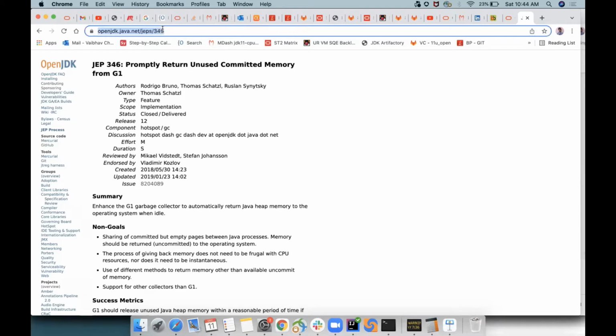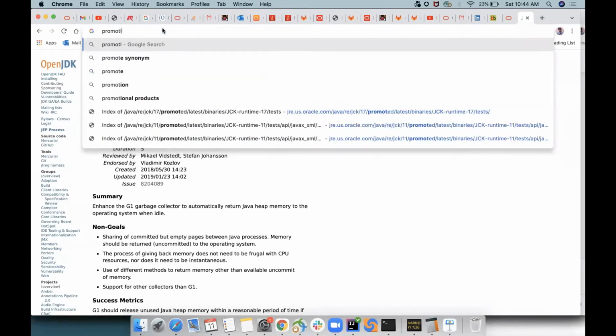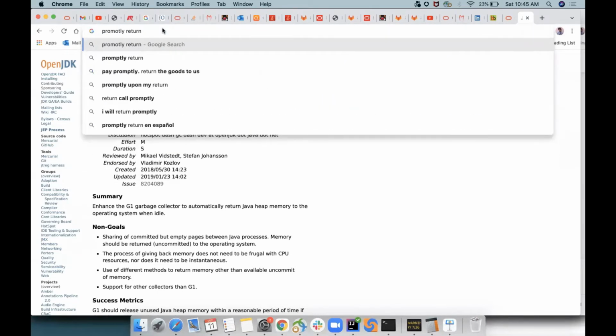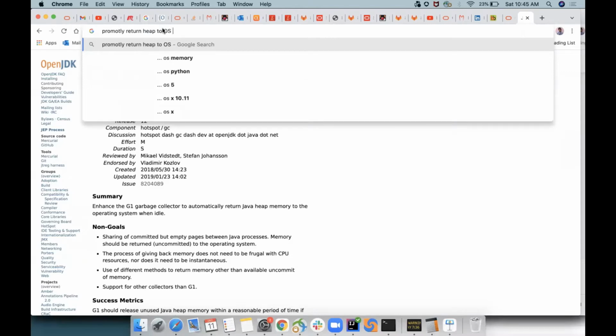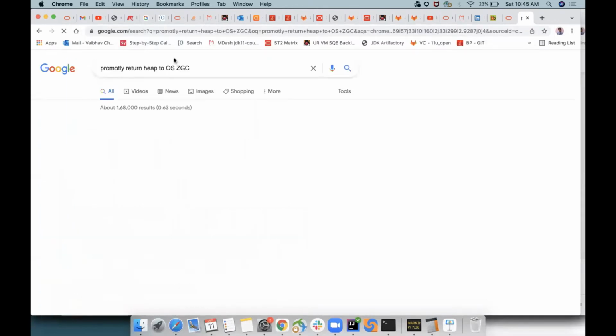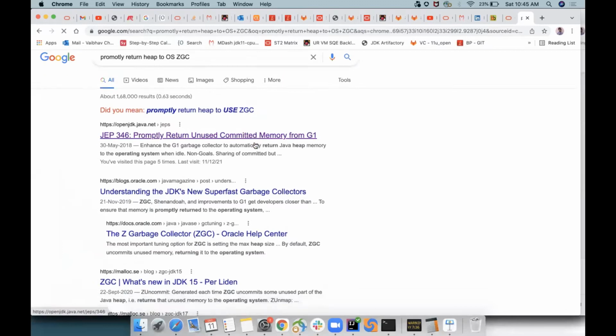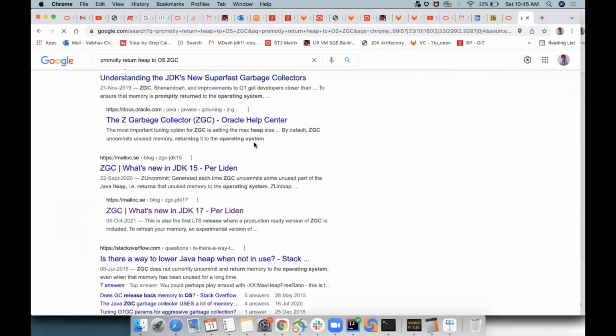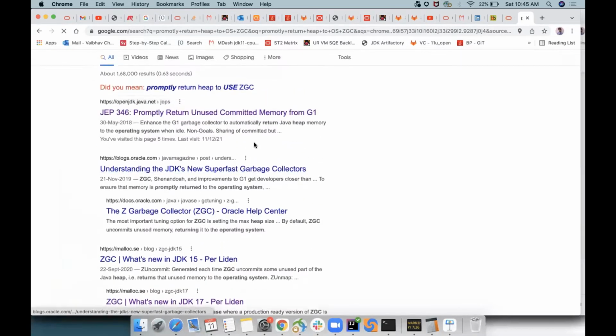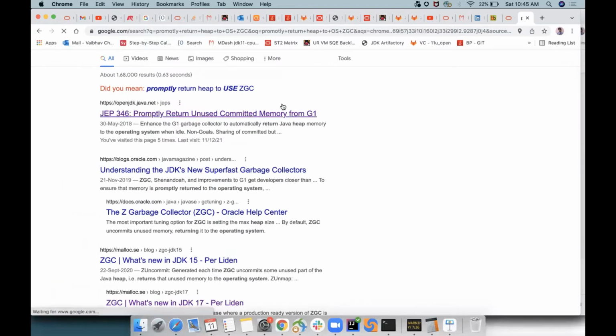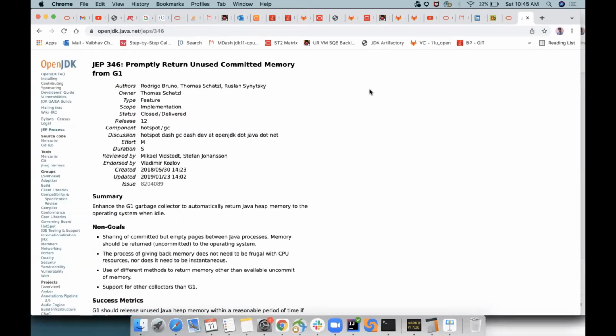Even if I search for promptly return heap to OS, say for ZGC, I definitely know that I will get the JEP related to that also. We will discuss this in detail, but I hope I have been able to set at least some background for you to understand it later.